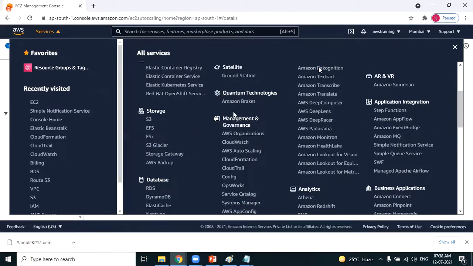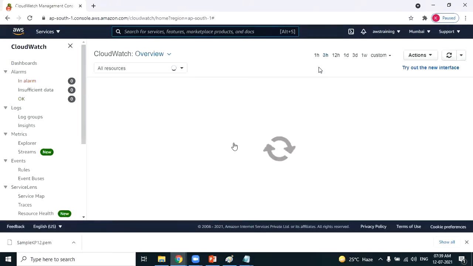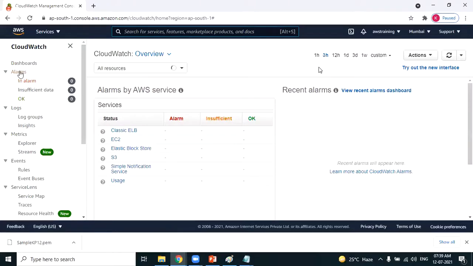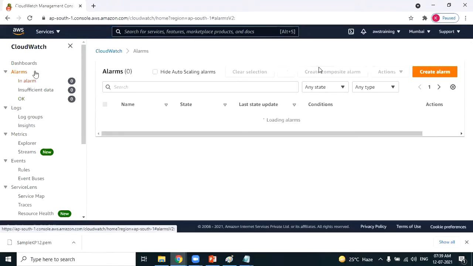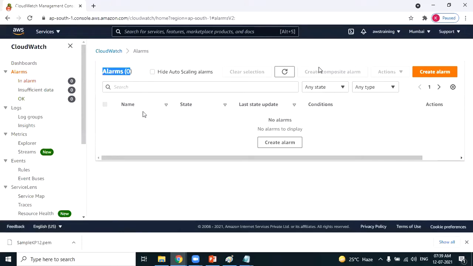Under management and governance, we have a service called CloudWatch. I hope you can see it. Go to alarms. Right now, are there any alarms? There are 0 alarms.